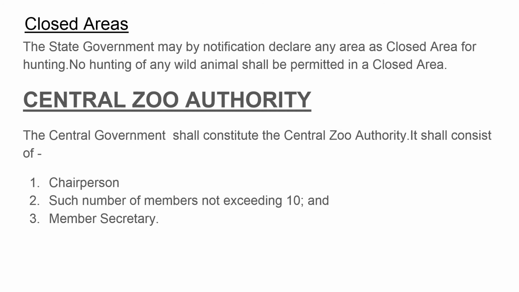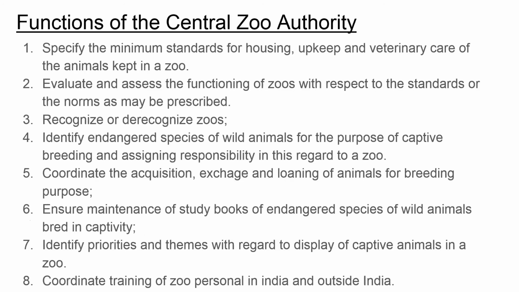And next is Central Zoo Authority. The central government shall constitute the Central Zoo Authority, and it shall consist of a chairperson, such number of members not exceeding 10, and a member secretary. Now, what is the function of the Central Zoo Authority? Specifying the minimum standards of housing, upkeep, and veterinary care of the animals kept in a zoo. Evaluate and assess the functioning of zoos with respect to the standards or norms as may be prescribed.